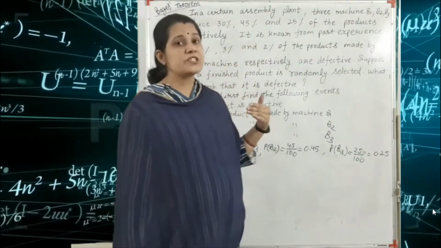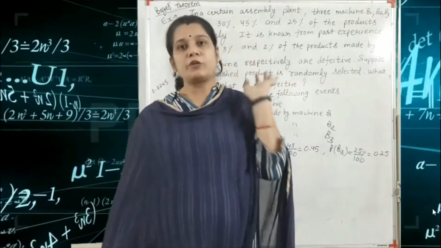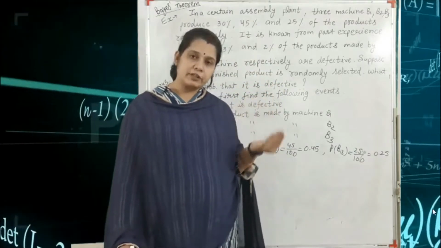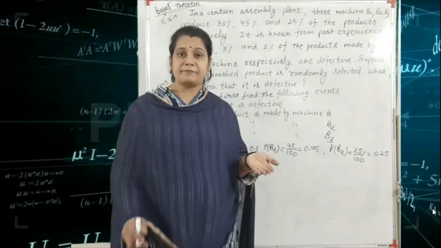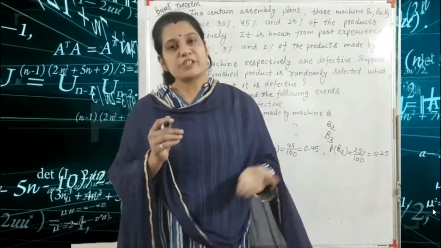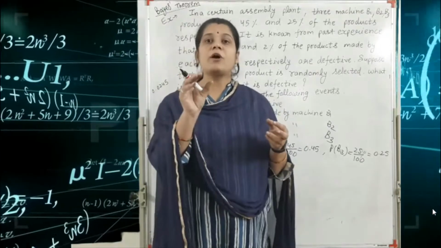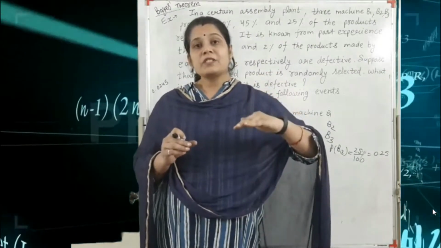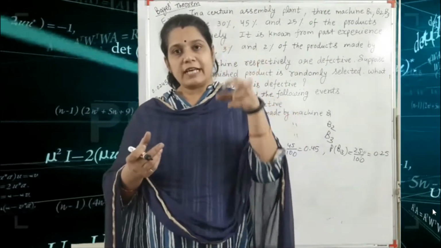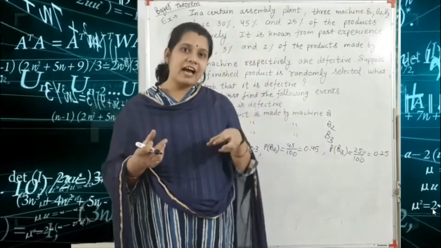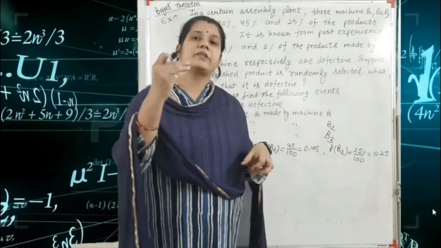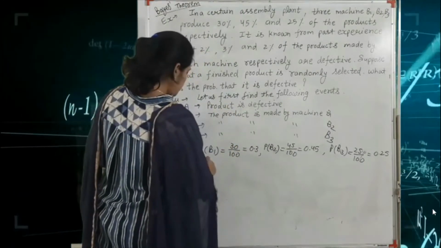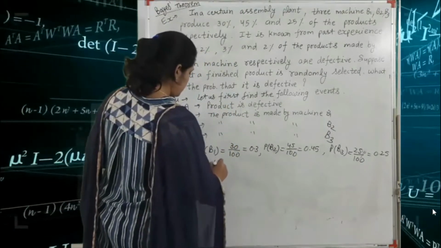But what are these values? These values are the defective products. So these values are given as conditions. And what is the form of this condition? First we have the production of any product, and after that we find the defective one. That means first we find the probability of B1 slash A.